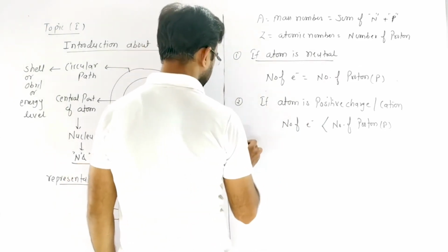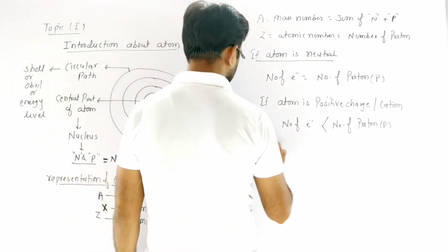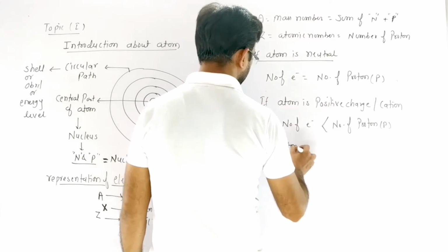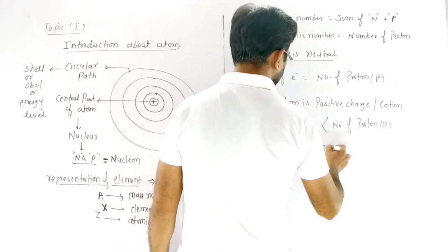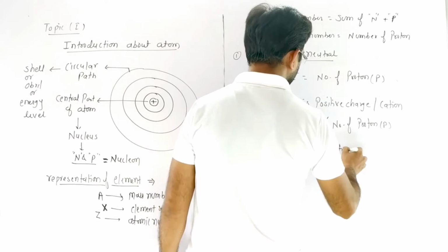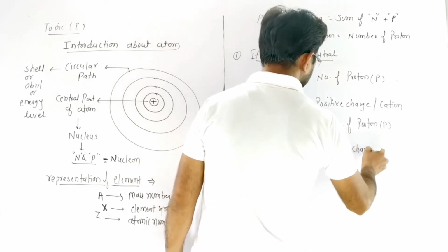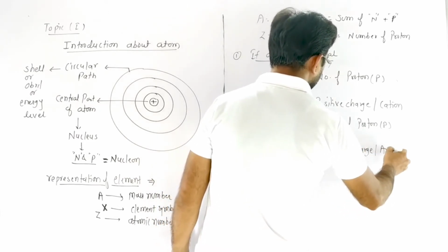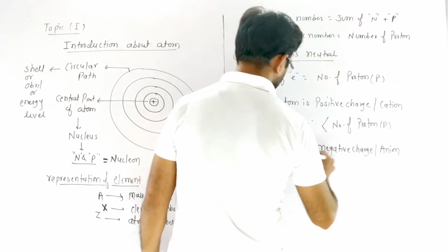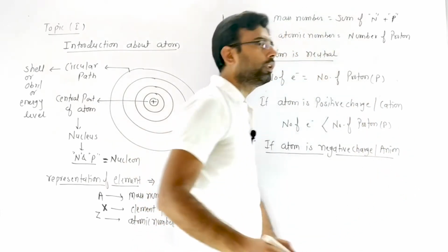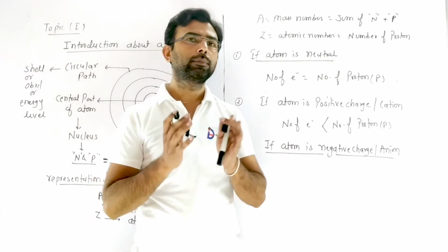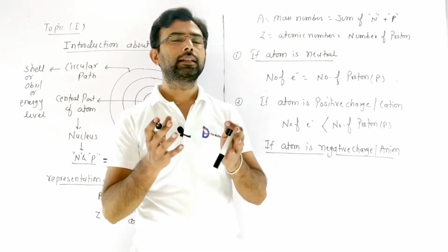Next, third condition is if atom is negatively charged, or we say anion. We know that when atom becomes negatively charged or anion, then it gains electrons.